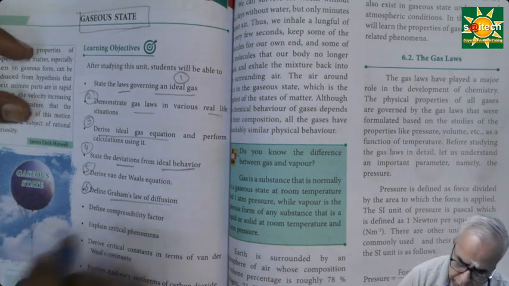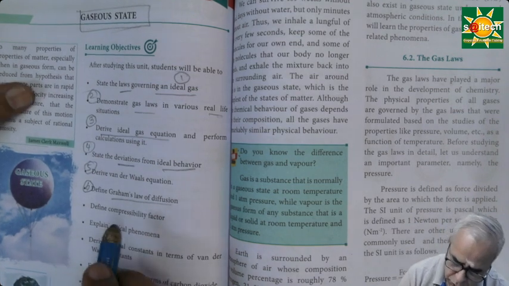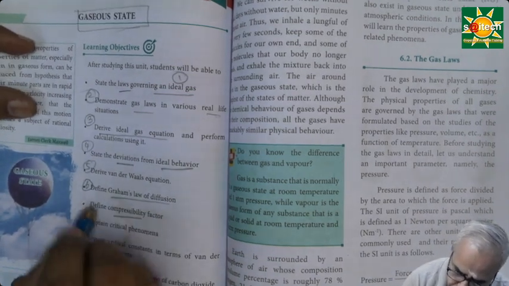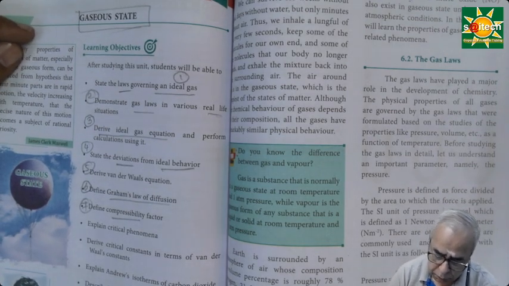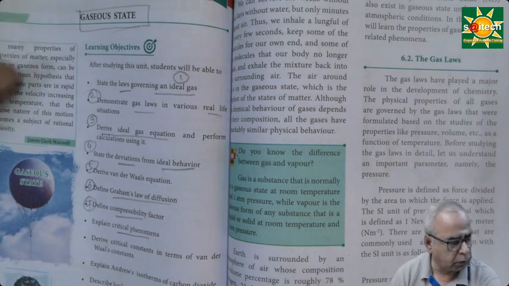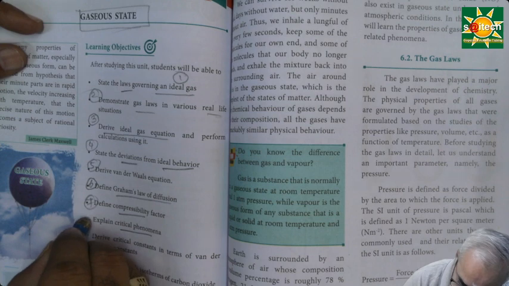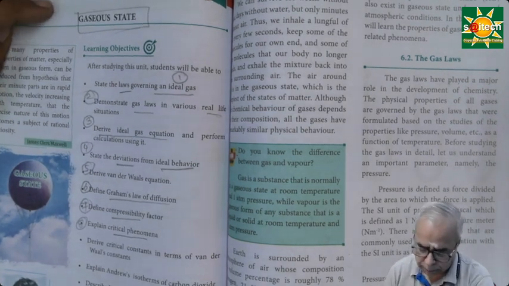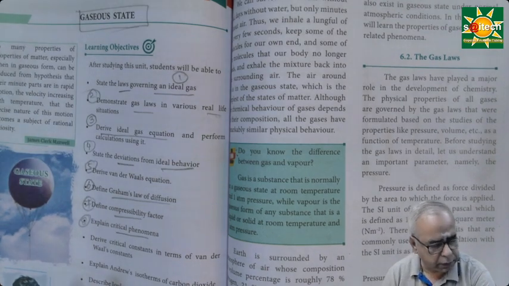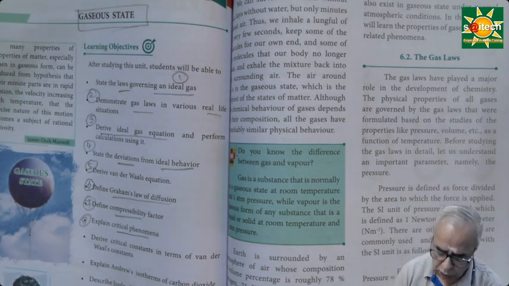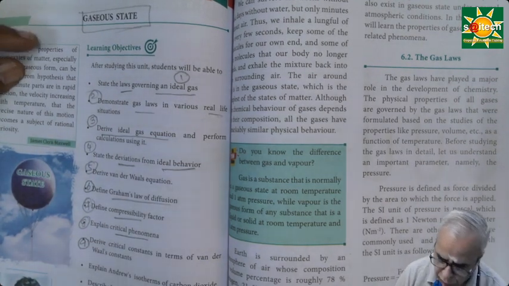Then when it is diffused, the opposite term is compression, is it not so? We have to discuss the compressibility factor. So that is the seventh concept. And then we'll be explaining the critical phenomena like critical pressure, critical volume, critical temperature, etc. So this is point number 8. And then we have to derive the critical constants in terms of van der Waals constants. That is, we have to arrive at the relationship between the critical constants and van der Waals constants. So this is concept 9.